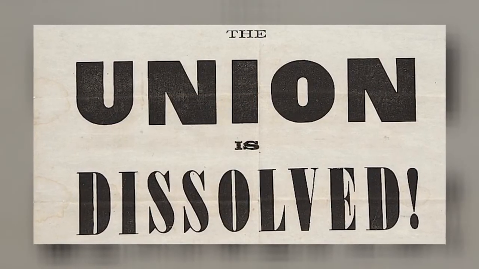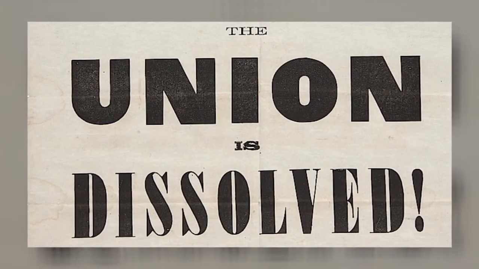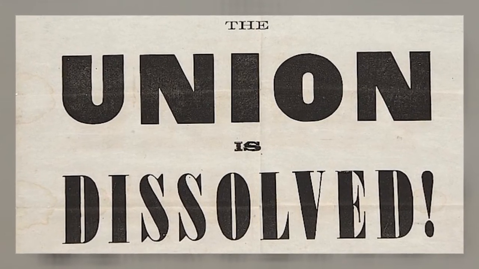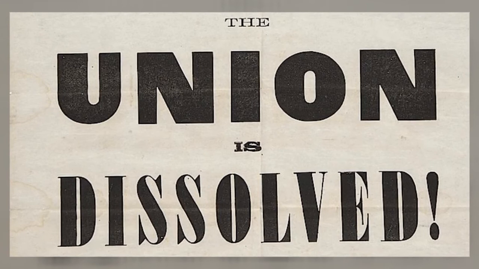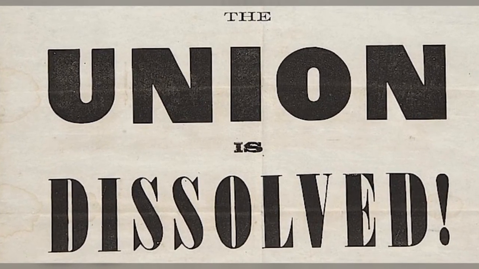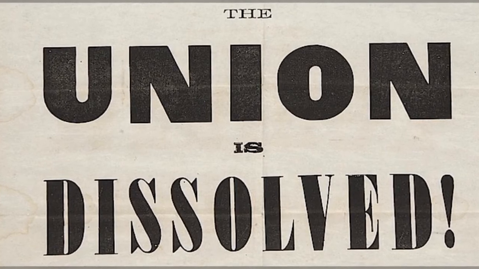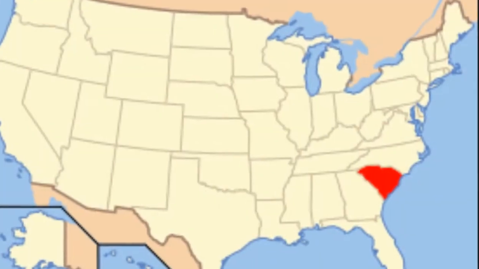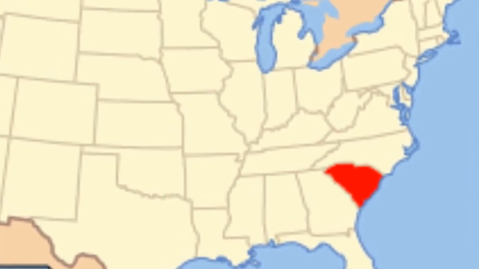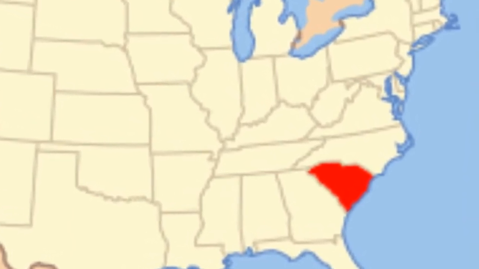When Abraham Lincoln was elected president, many in the South were prepared to have their states leave the U.S. They felt Lincoln's election meant the end of slavery. They believed their only choice was to create their own country. The election took place in November of 1860. By December of that year, South Carolina had declared that they were seceding or leaving the United States.